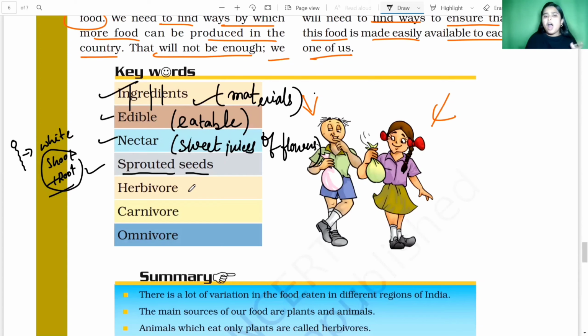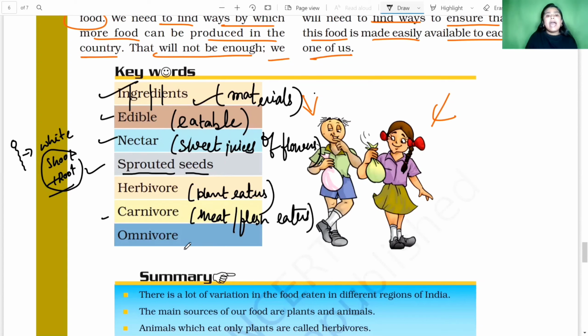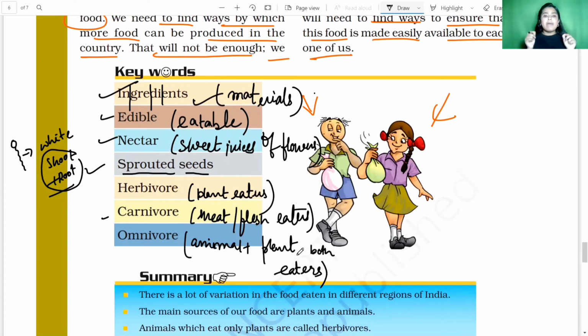Next, we learn about the herbivore, that is the plant eaters. Okay, then we'll learn about the carnivores, that is the meat or flesh eaters, okay, and the omnivores, that is the animal plus plant both eaters. Clear, students? So we learned some keywords. Make sure you write those keywords repeatedly in the chat section and you practice this once again and again.